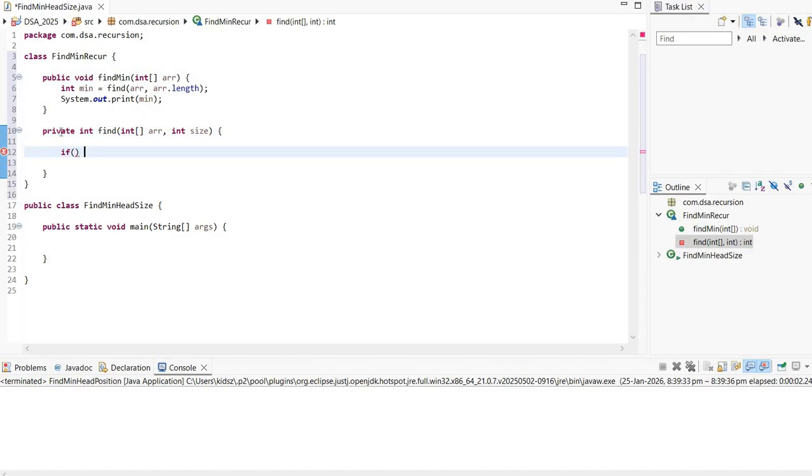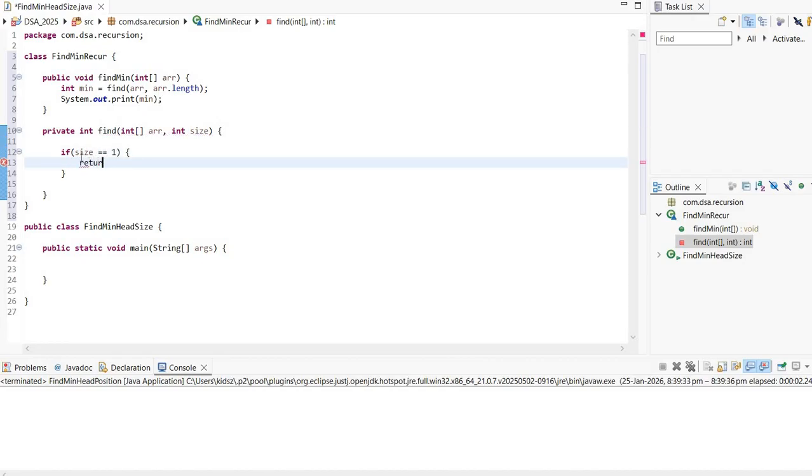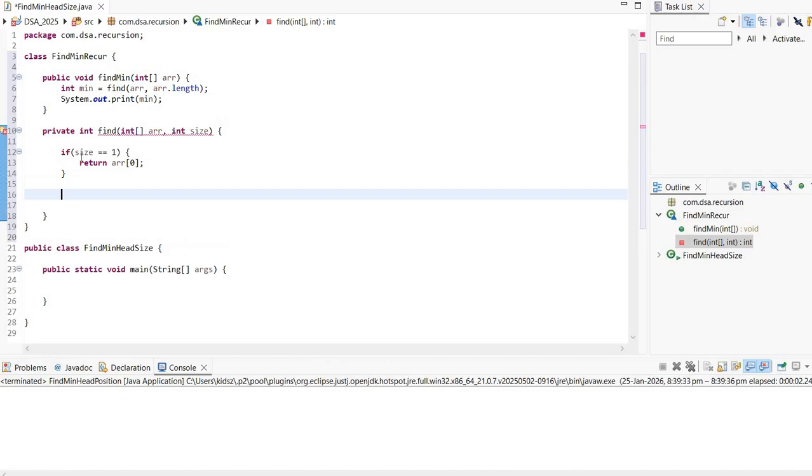So first we need to write the base case. So what could be the base case? Since we are passing the size of the array, we can make sure that when the array has only one element, then we have to do something. So this is going to be the base case. Let's say when size becomes 1, I'm going to return something. What can I return? Size we already know, so of course I'm not going to return the size. So what is left? The element itself. So I will say, you just return the first element itself.